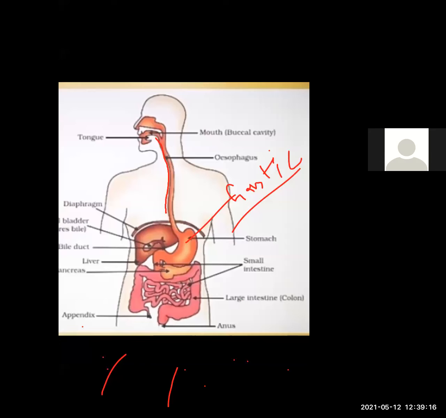What is the function of mucus? Why is it present inside the stomach? The function of mucus is to protect the wall of the stomach. From what do we protect our stomach wall? We protect our stomach wall from the action of HCl. Mucus protects the stomach wall from the action of HCl.